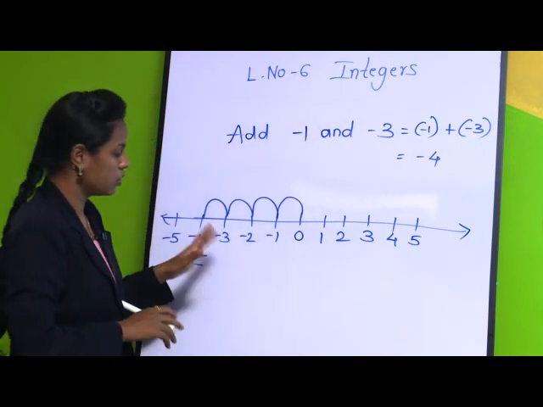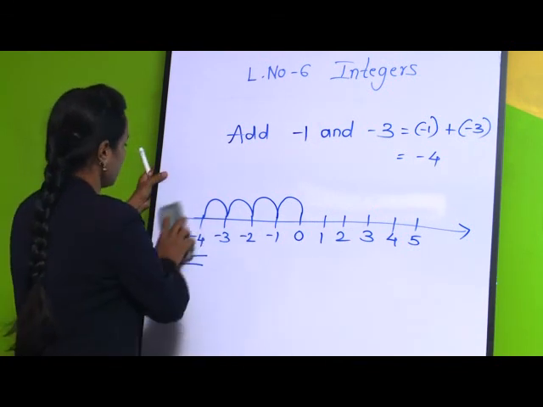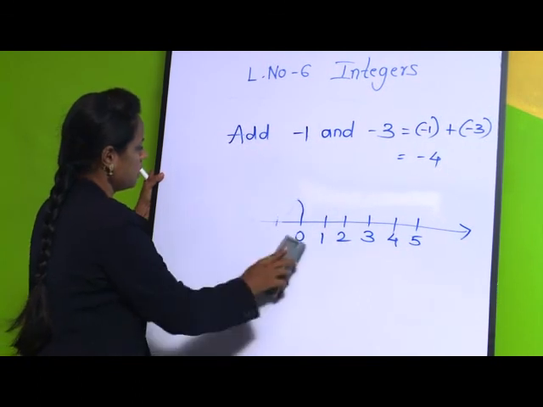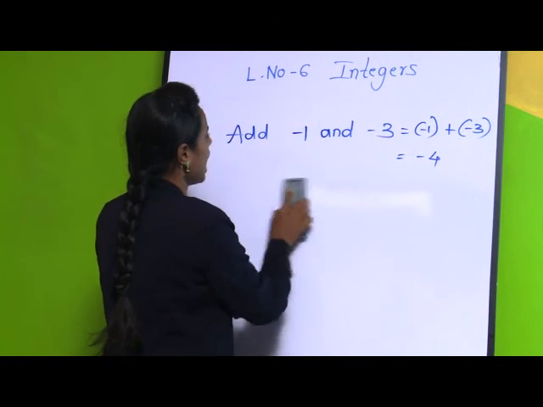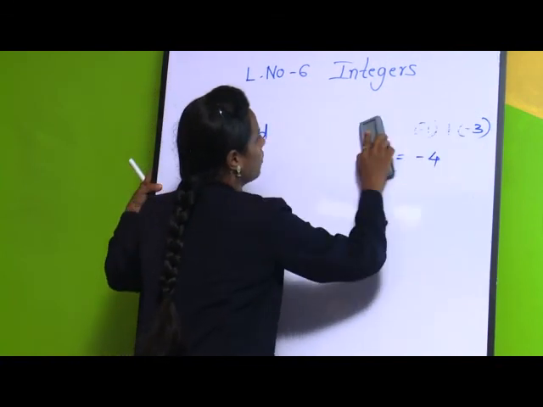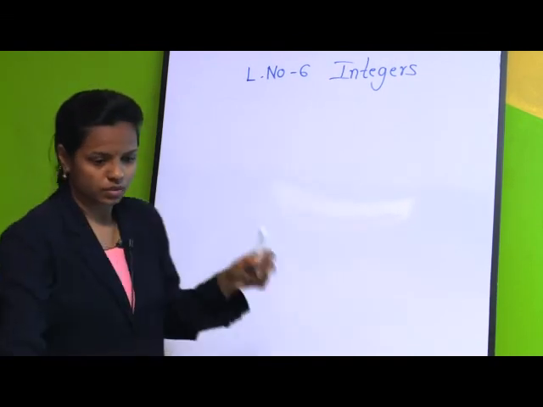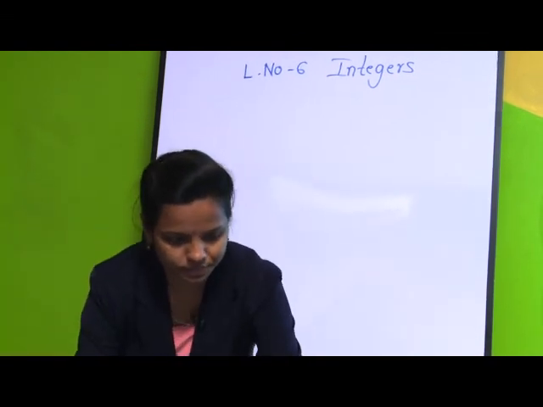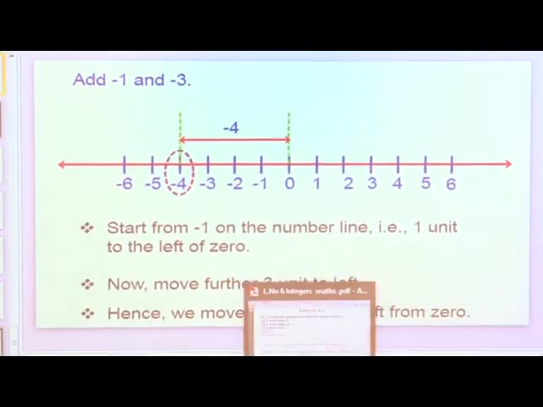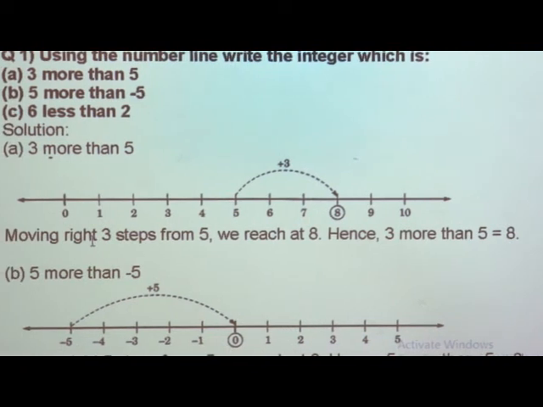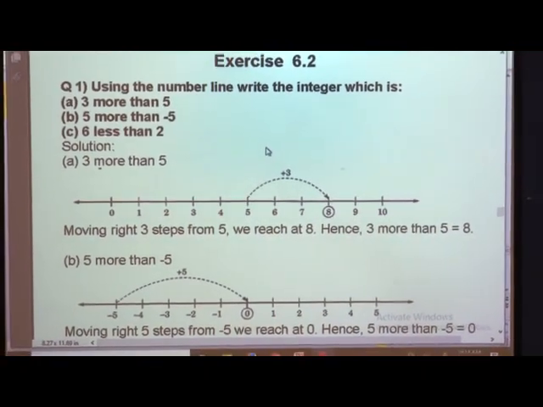Okay. So this was the addition on the number line. Let us solve a few examples which are given in our textbook, exercise examples. You can see here, it is exercise 6.2.